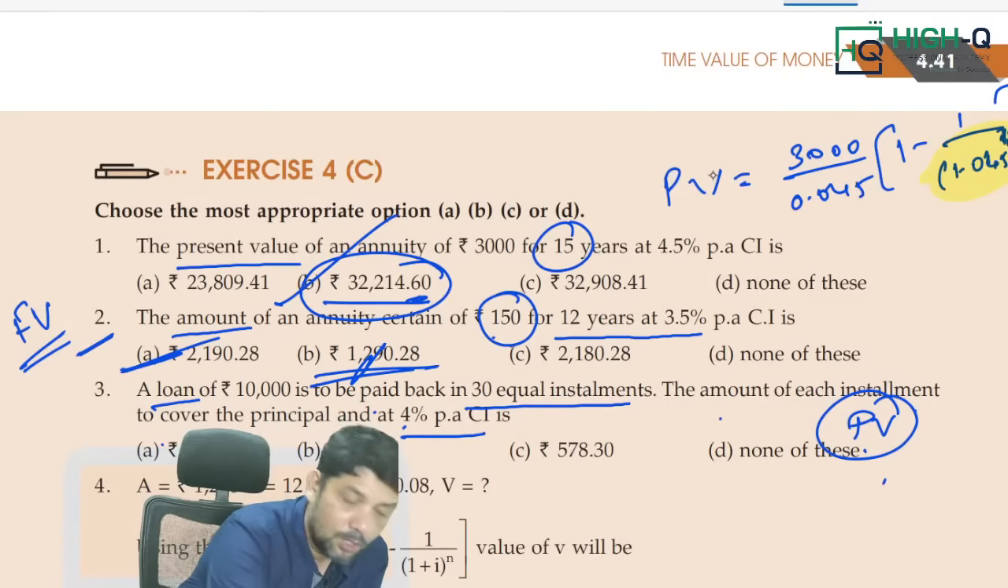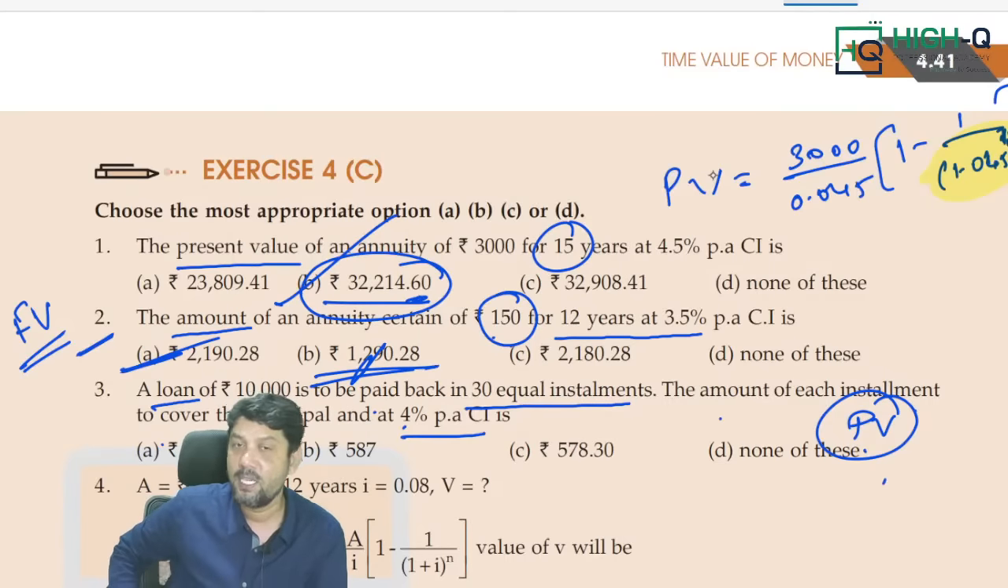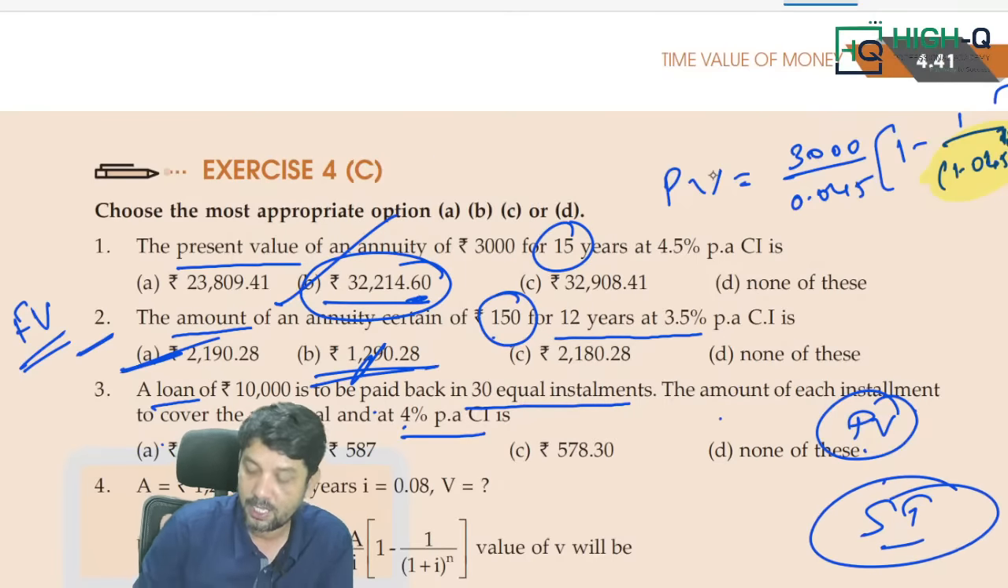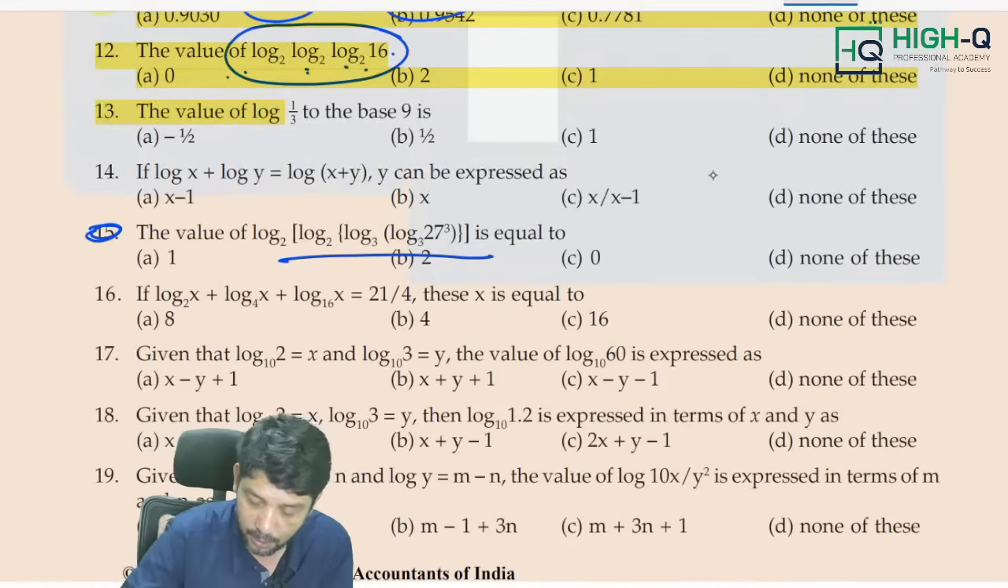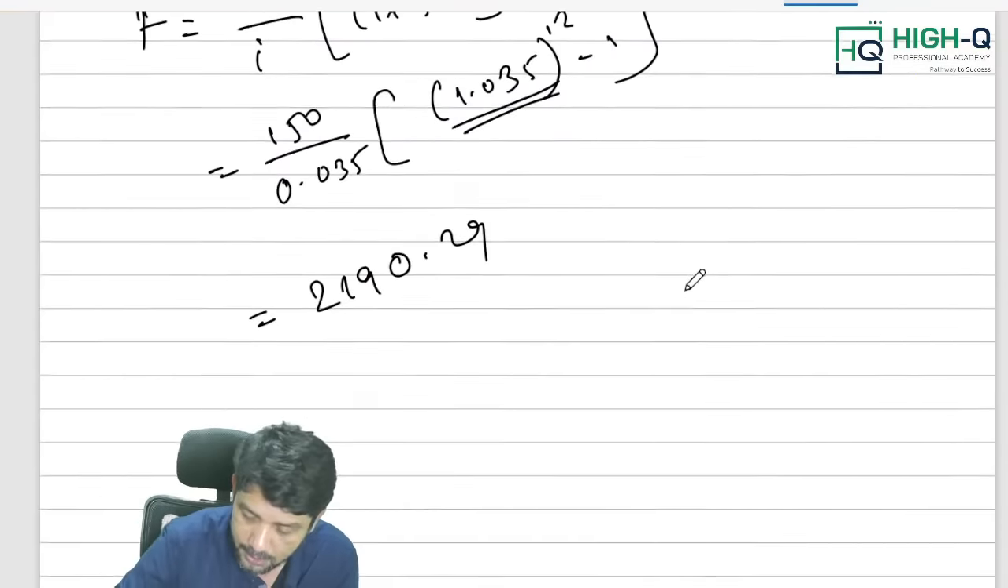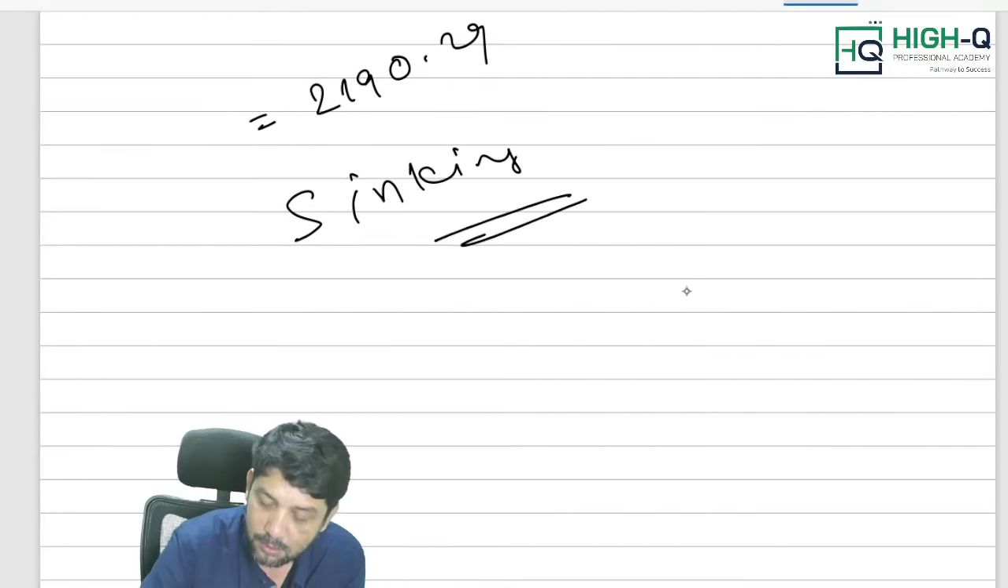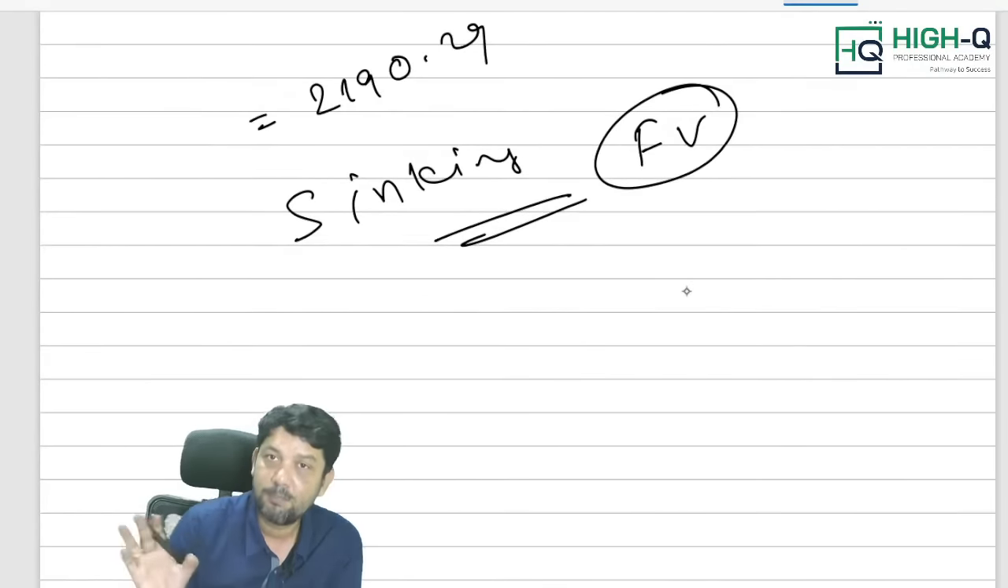Now, sinking fund questions can be asked. Sinking fund is nothing but future value. If the question is based on sinking fund, simply you find out the future value. That's it.